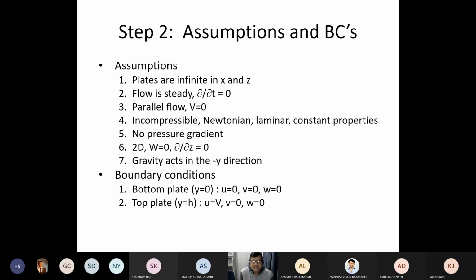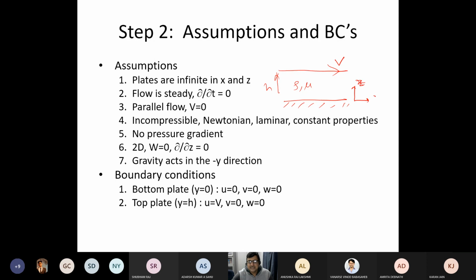Now you see, I will start taking very smart assumptions. What is my system? Let me just repeat the whole thing here, because then things will be much easier. So first I have a system like this. This is a fixed plate. Okay, and then there is a plate which is moving at a velocity v. This is my height h, right? And then I have a fluid which has viscosity and density of mu and rho. Okay, and this is a fixed plate. So first assumption: I say that this is 2D.